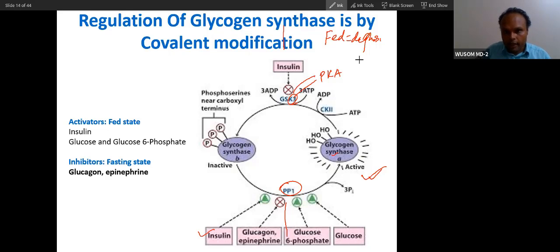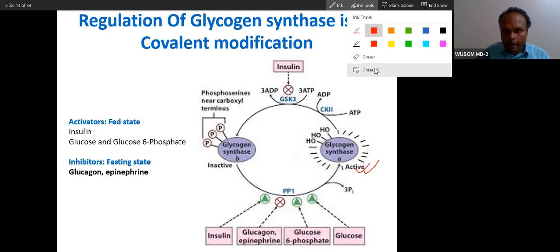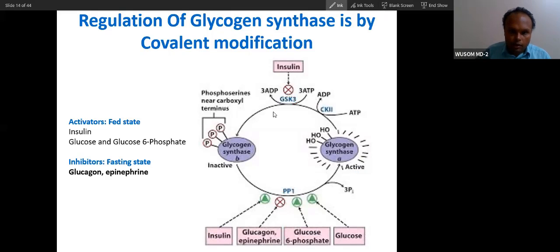Now you can see this is fed condition. Now what will happen in fed condition? This glucose 6-phosphate will also stimulate this, because glucose is the substrate that wants to be changed into something else. That is why the reactant, the substrate, will stimulate. So reactant will stimulate.